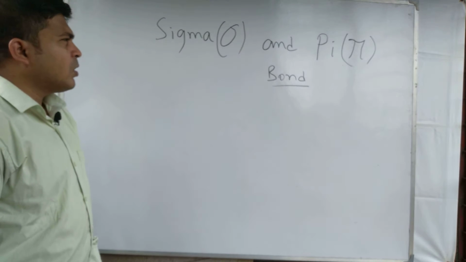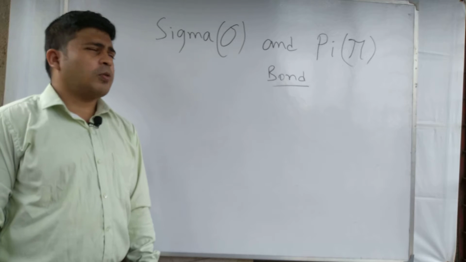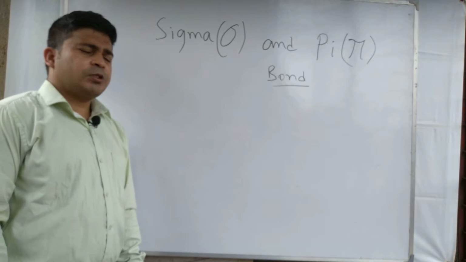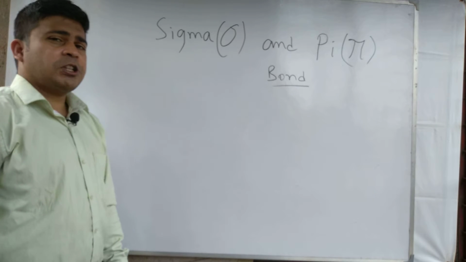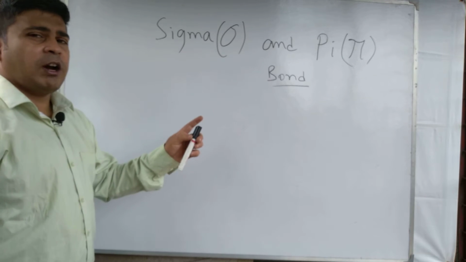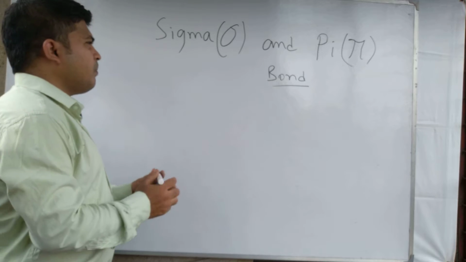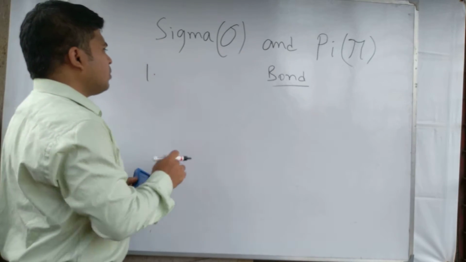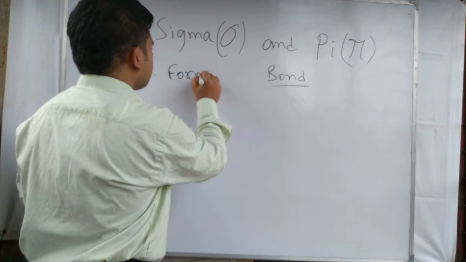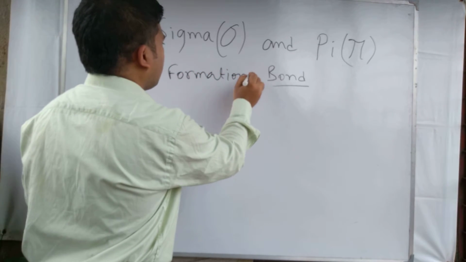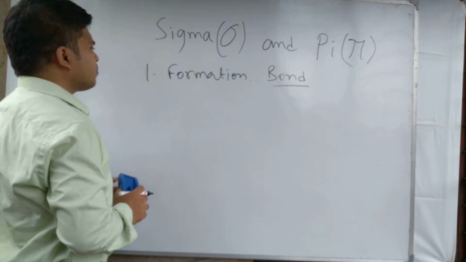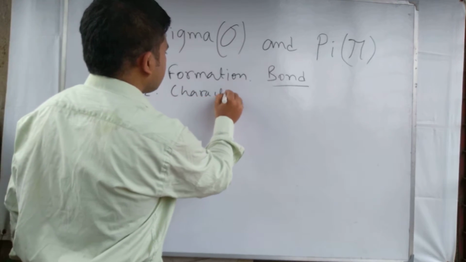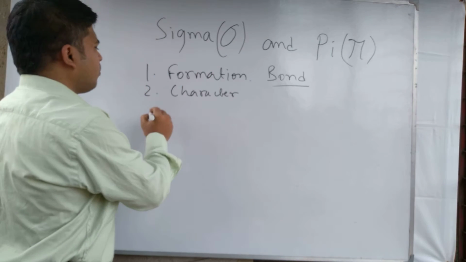In this new video we discuss the topic of sigma and pi bond. We discuss mainly the formation process of sigma and pi bond, what are the characteristics of sigma and pi bond, and what are the differences between sigma bond and pi bond. Our main discussion is based on the formation. We show the formation of sigma bond, and the next point is the characteristics of sigma and pi bond.